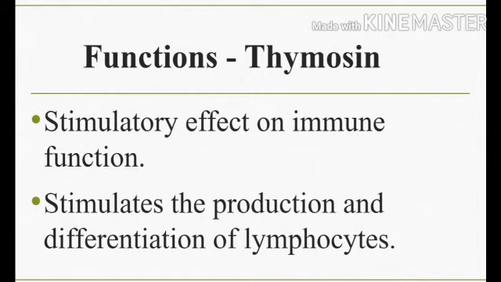This hormone thymosin has the stimulatory effect on immune system and it will stimulate the production and the differentiation of lymphocytes. So it is stimulating the production and also the differentiation. Differentiation means changing of one cell type to another. So it is stimulating the production and differentiation of lymphocytes. These are all about the thymus gland and its hormone.